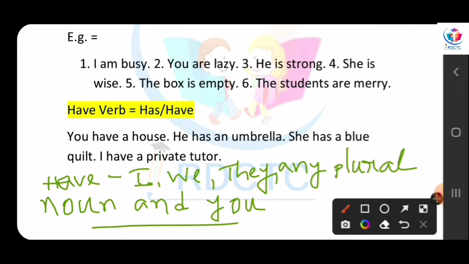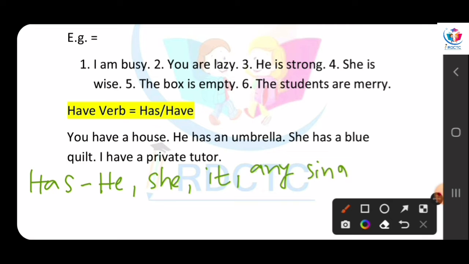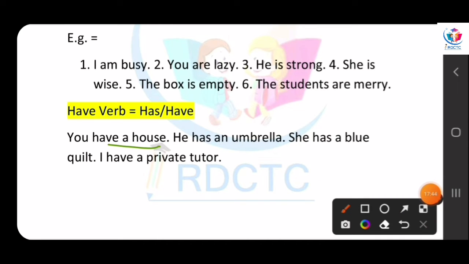And we use has after he, she, it, and any singular noun. Okay? Let's see the examples. You have a house. He has an umbrella. She has a blue quilt. I have a private tutor. Okay?